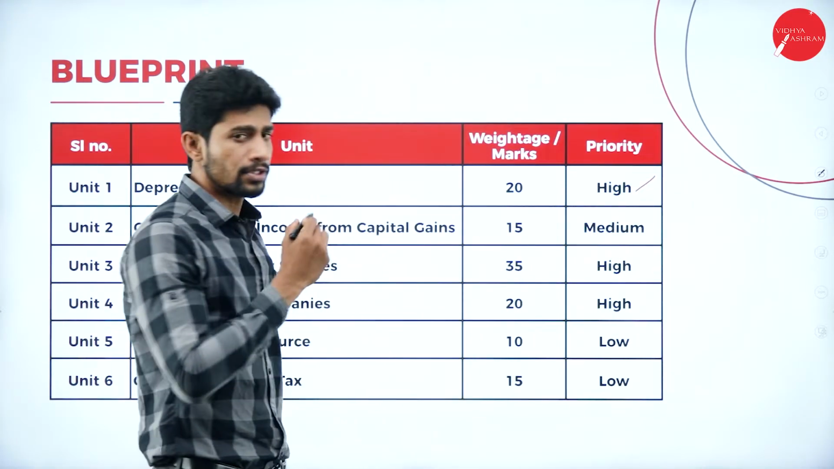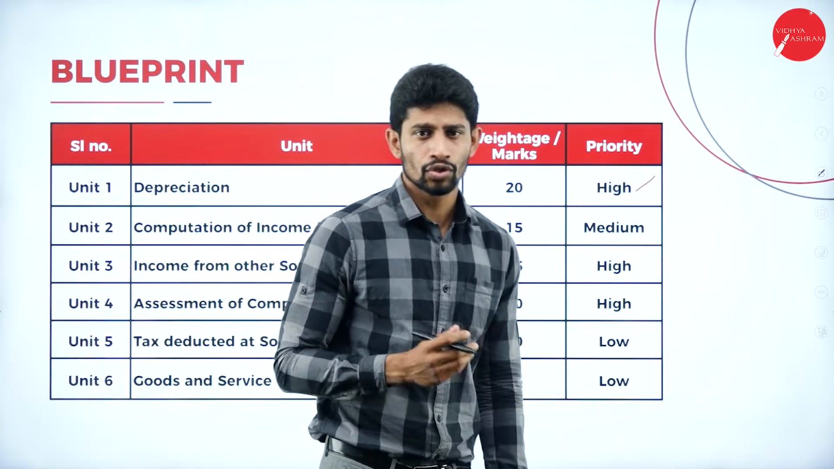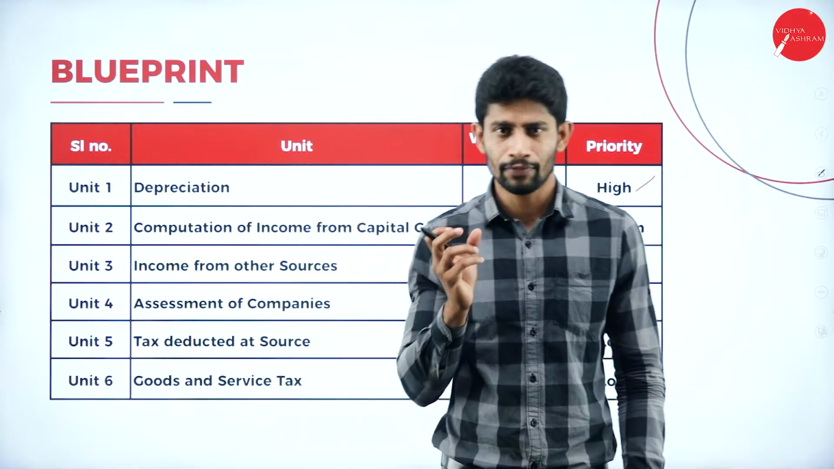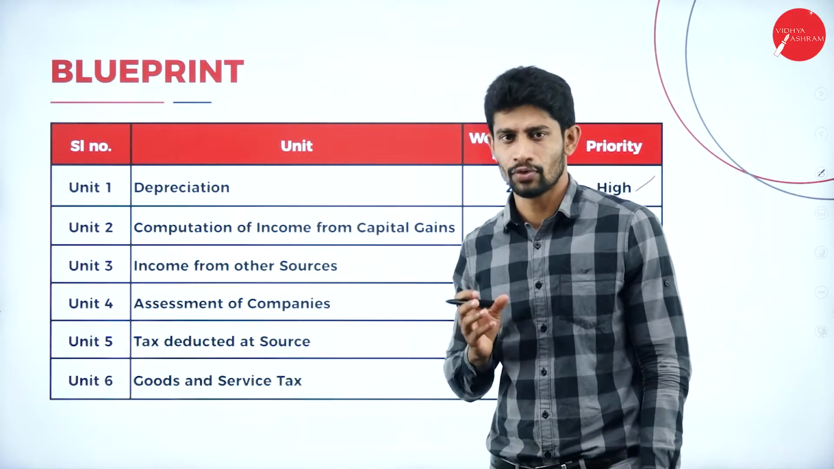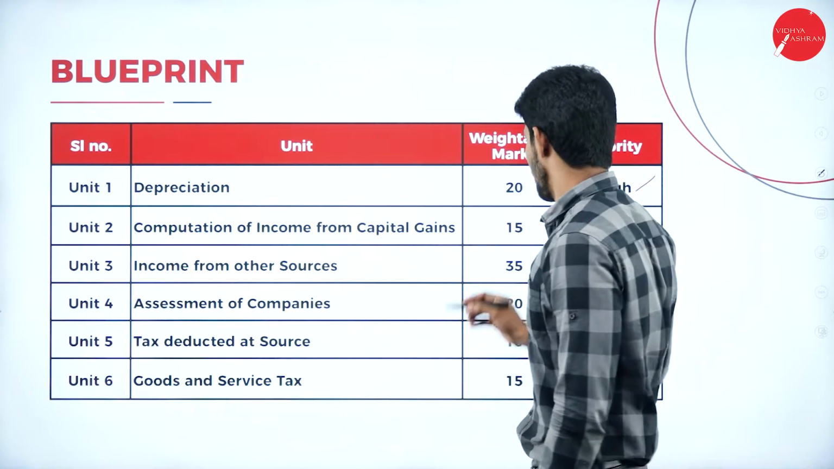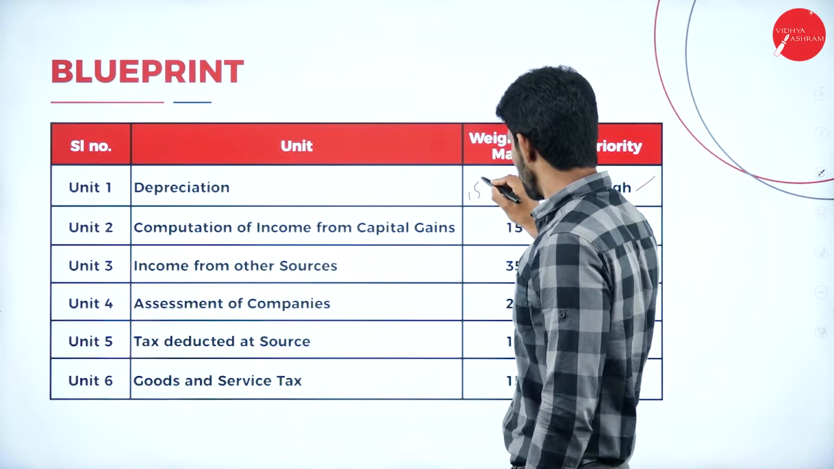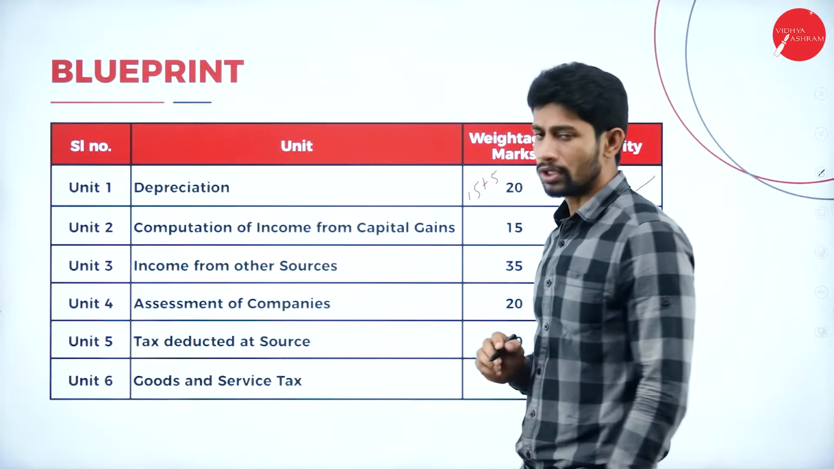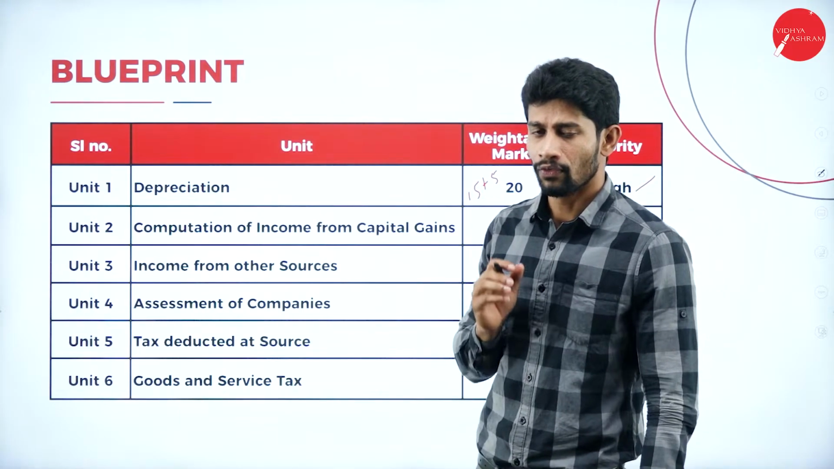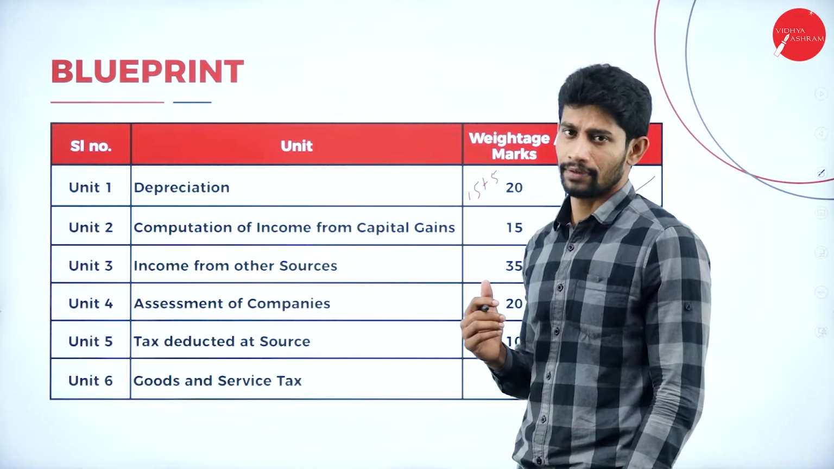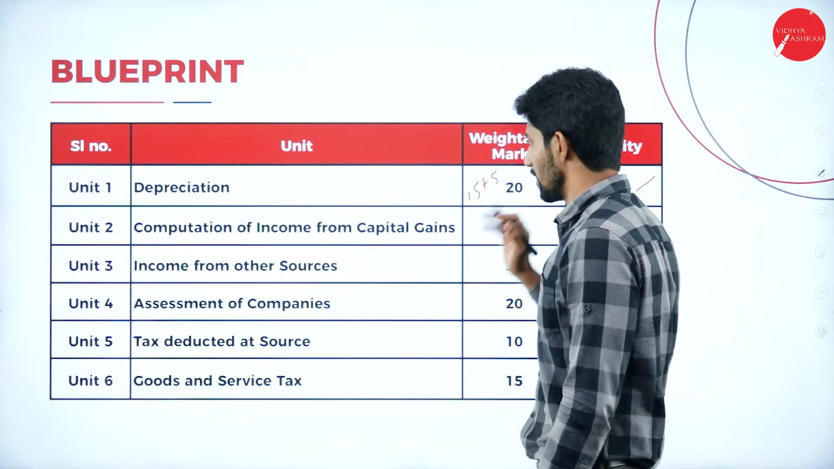Under the depreciation chapter, they will be asking you one practical question for 15 marks and a 5 marks theory question. So 15 plus 5. One practical question, one theoretical question. Totally for 20 marks.